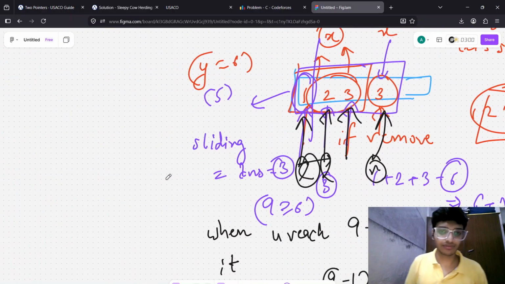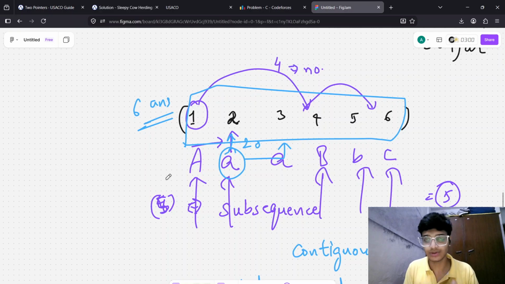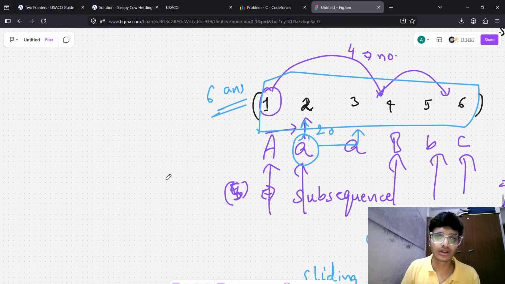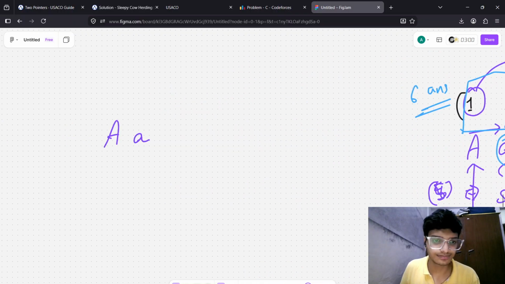So this is all about sliding window. I think you got it. And this method will be used in this problem. So where we were was at this part: A, B, and then C. So first of all, we will try from here.